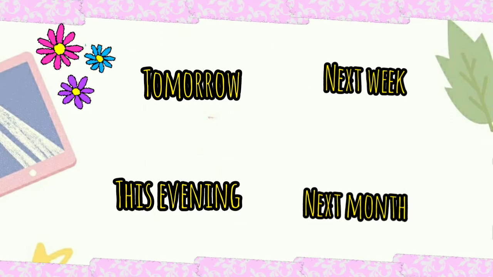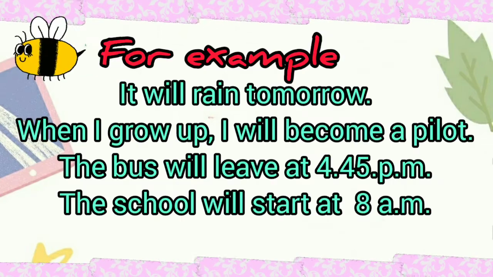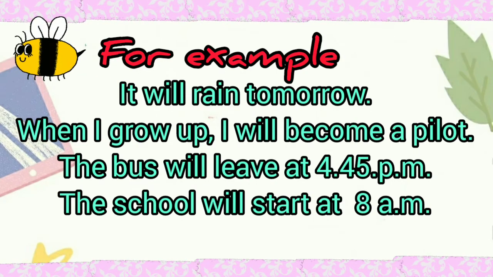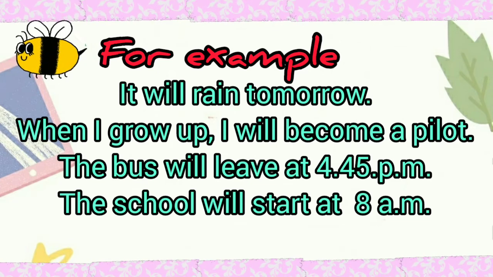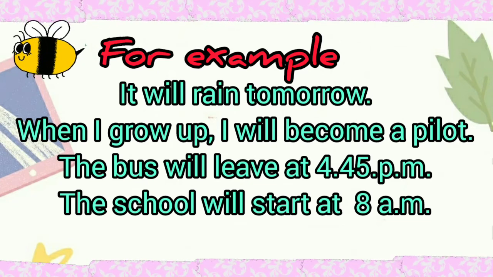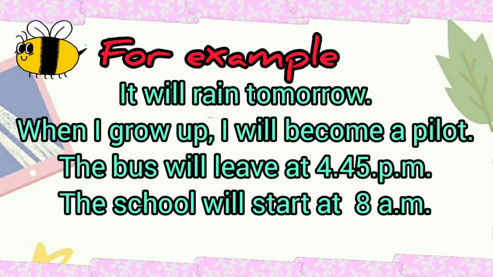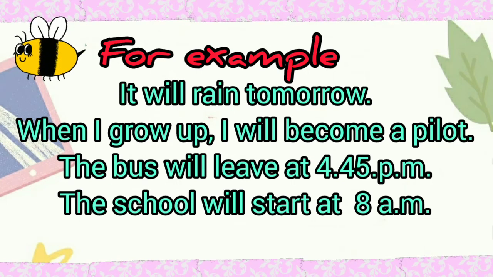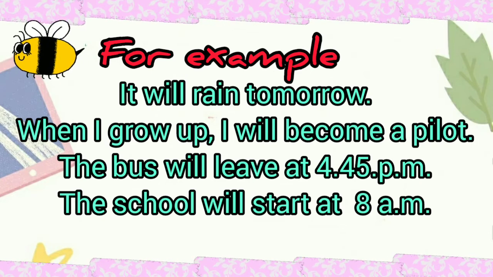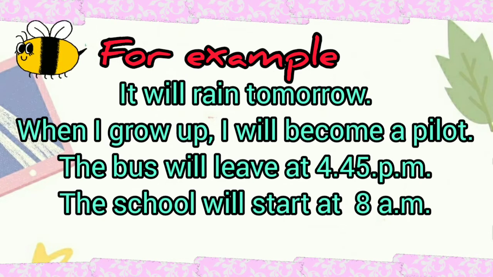Will is used to express future plans or make promises. For example, it will rain tomorrow. When I grow up, I will become a pilot. The bus will leave at 4:45 pm. The school will start at 8 am. The verbs in the sentences tell us about a time in the future.